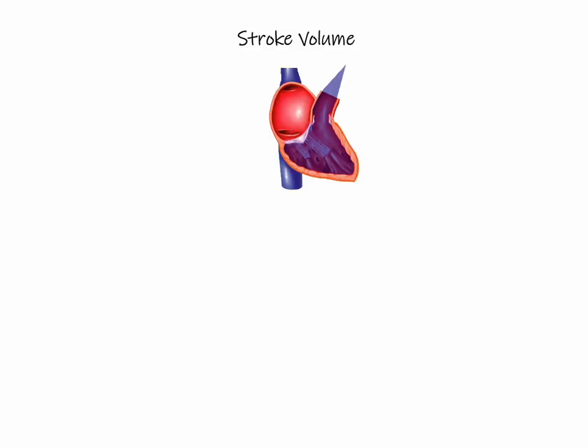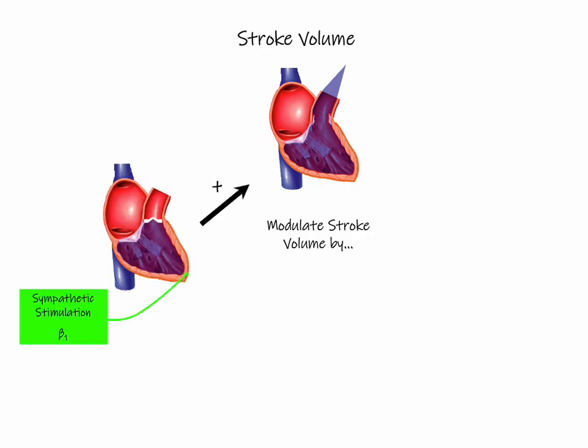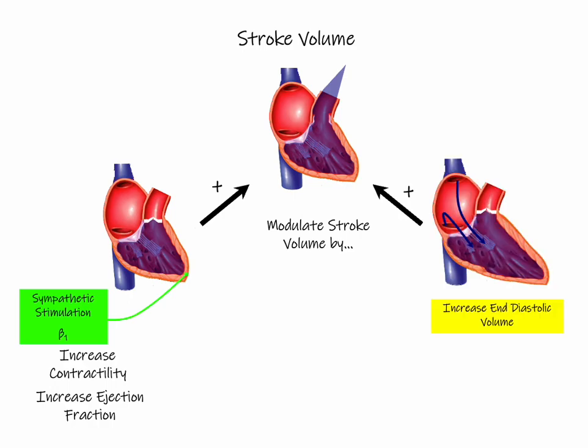So in summary, stroke volume is the amount of blood ejected with a single contraction. We can modulate or adjust stroke volume by two main mechanisms. One is by sympathetic stimulation by beta-1 receptors. This would be our positive inotropic effect. That results in an increase in contractility or an increased ejection fraction. The second mechanism is by changing the end-diastolic volume, and this is our Frank-Starling mechanism.